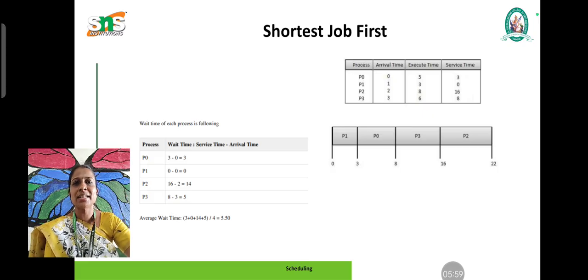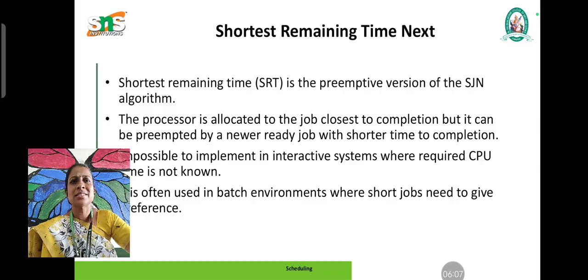The main advantage of this shortest job first algorithm is that the shortest jobs are executed in a much faster manner. Next we will discuss shortest remaining time next.